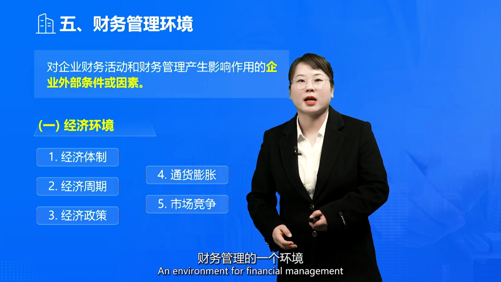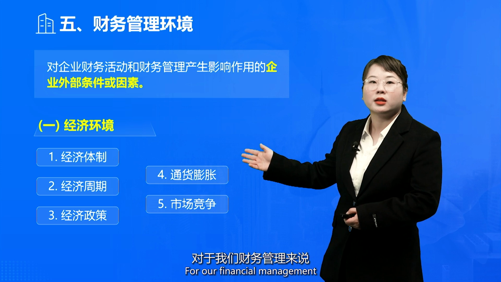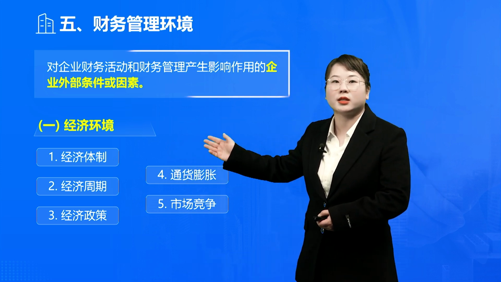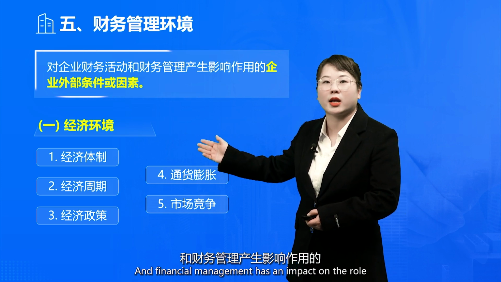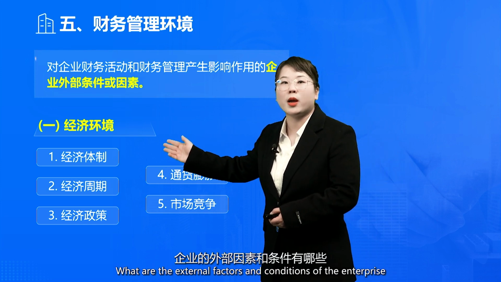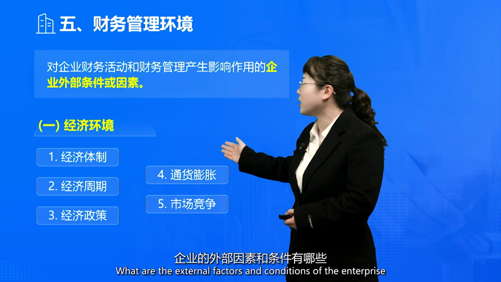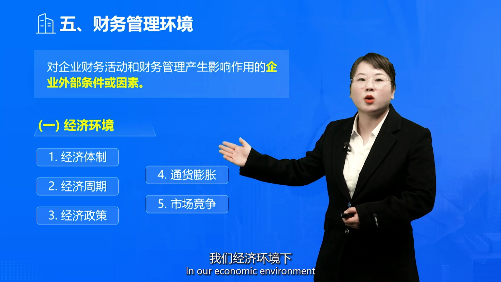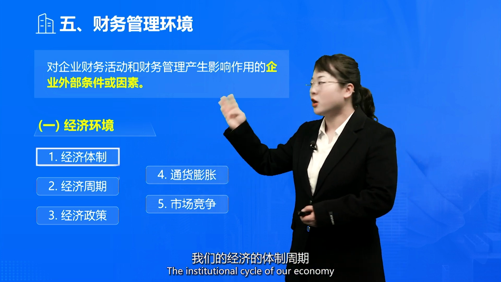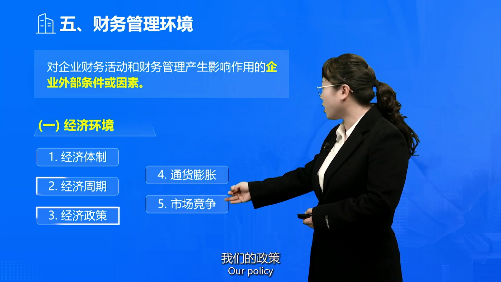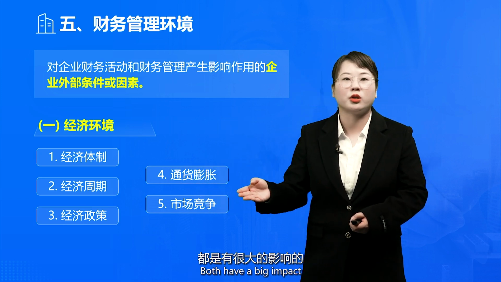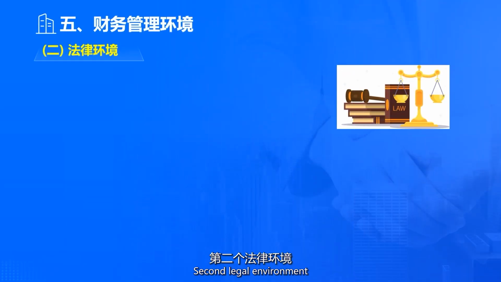Let's find out about the environment for financial management. Corporate financial activities and financial management are affected by external factors and conditions of the enterprise. First, the economic environment. In our economic environment, the economic cycle, policy, inflation and market competition all have a big impact on our financial management. Second, the legal environment.